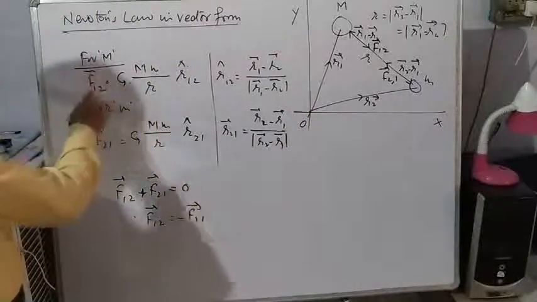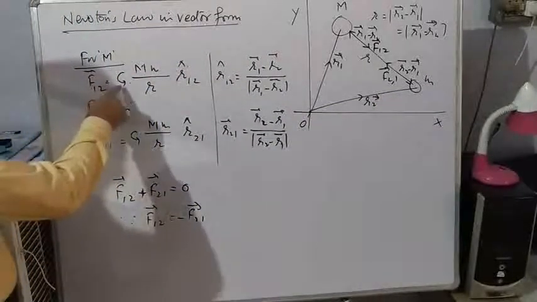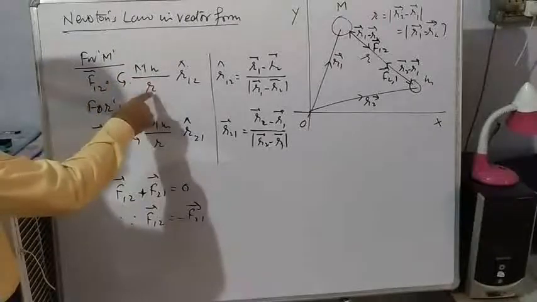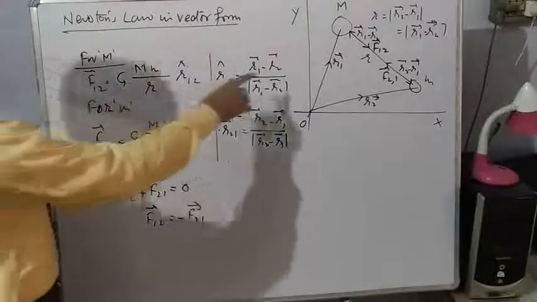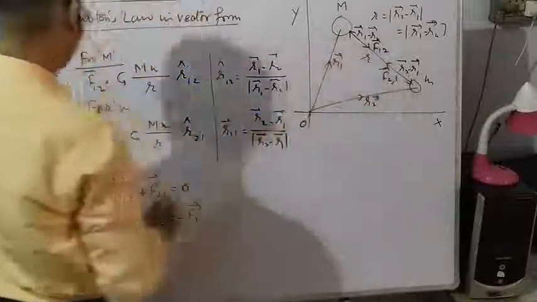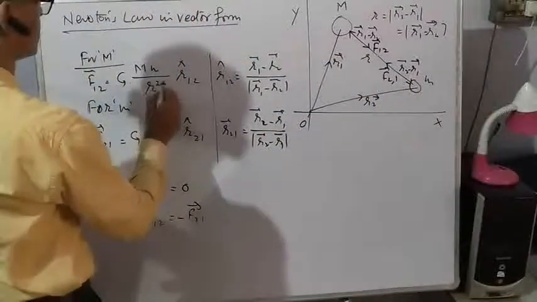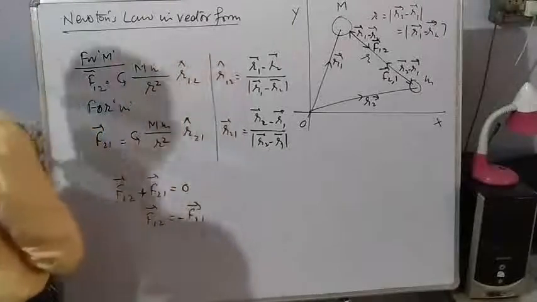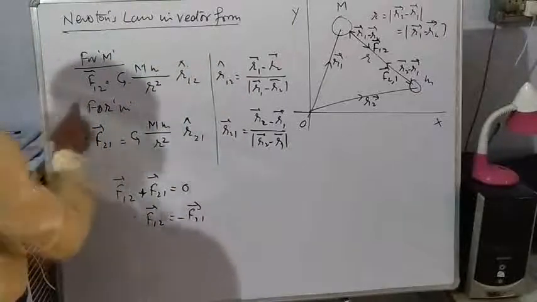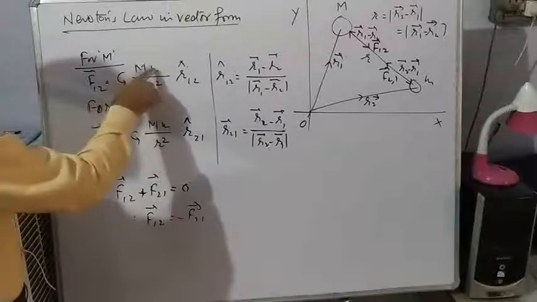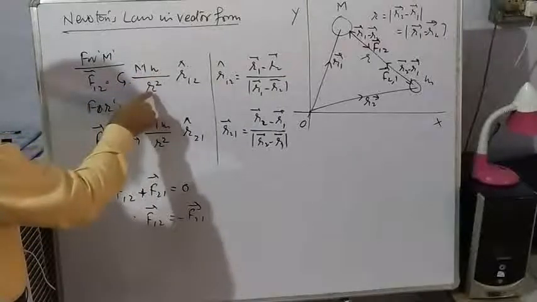For capital M, we can write F12 is equal to G M into small m by R, where R is the magnitude of this displacement. F12 is equal to G M into small m upon R square.